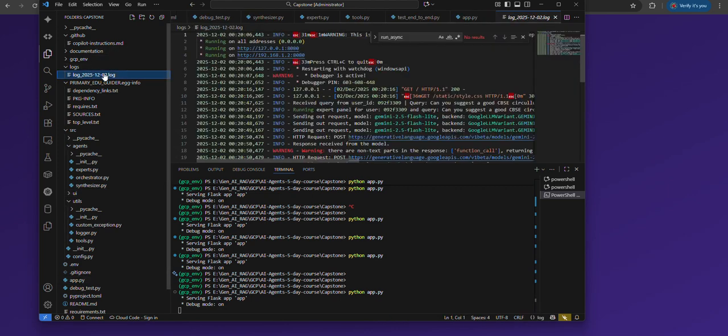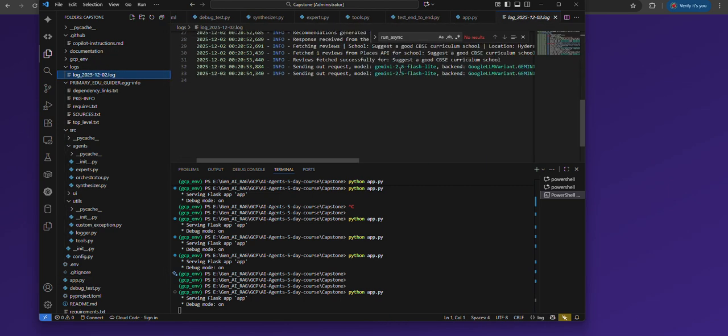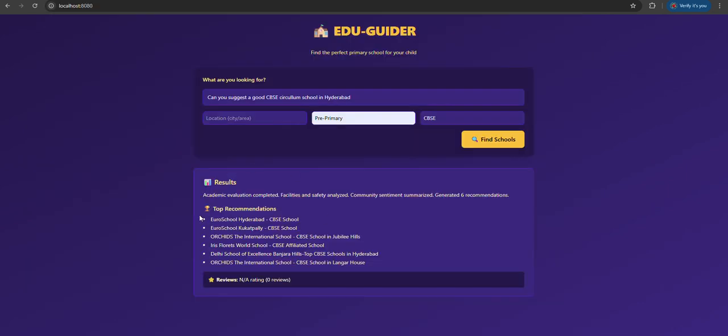Gemini 2.5 Flash Lite is the backend introduced, and the Flask API endpoints are hit, and it will retrieve the top recommendations. This is a simple demo of how the users or parents can quickly get the recommended institutes in their neighborhood areas.